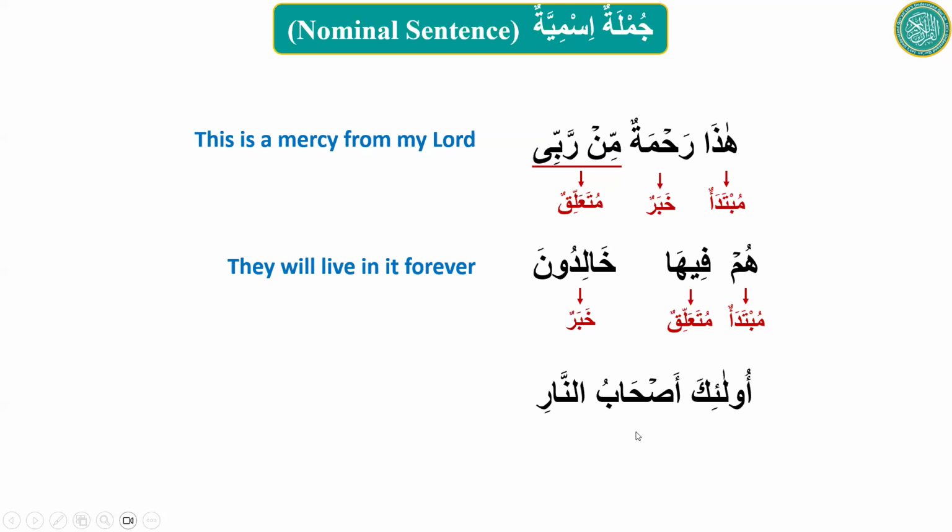Do you know what's the meaning of ulaika? Those. Very good. And what's the meaning of ashabu? Companions or inmates. Annari means the hellfire, just fire for now. So what's the meaning now for combining the three words? Those are the companions of the fire. Very good. What is ashabun nari? Is this some sort of a fragment? Yes, it is mudaf mudaf ilayh.